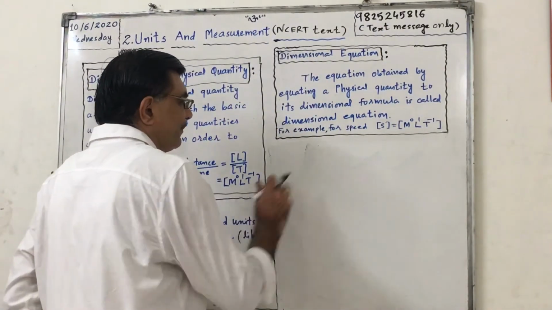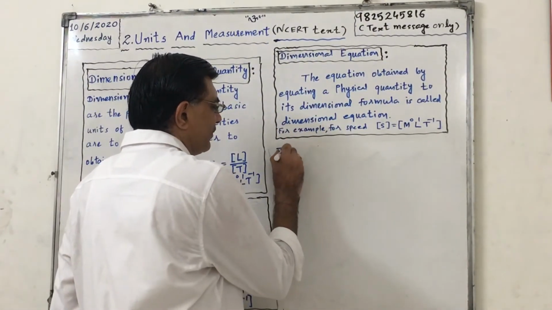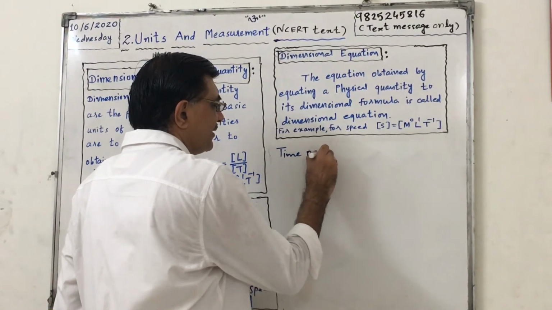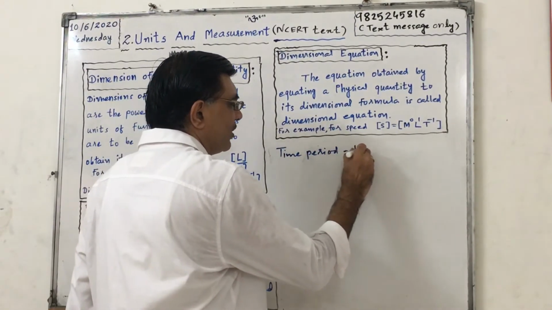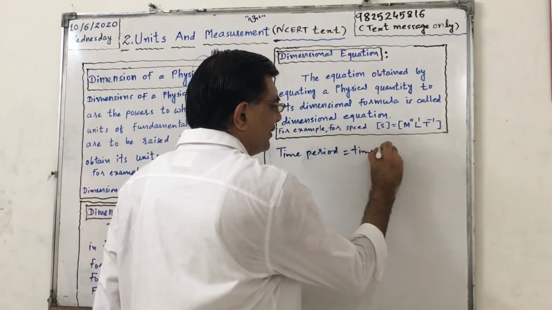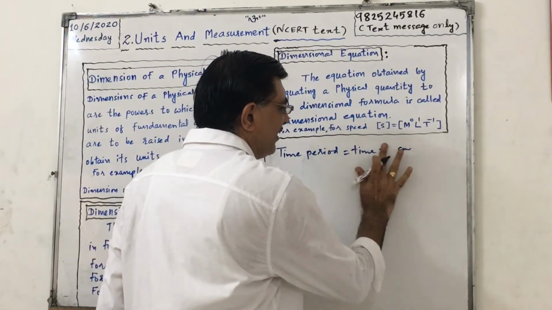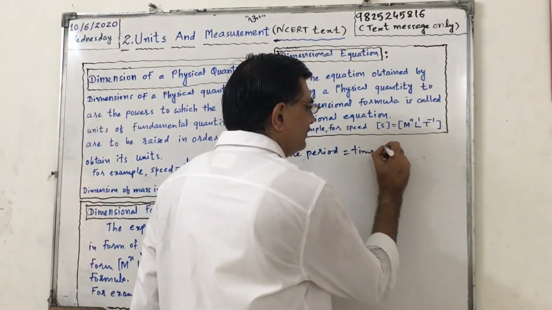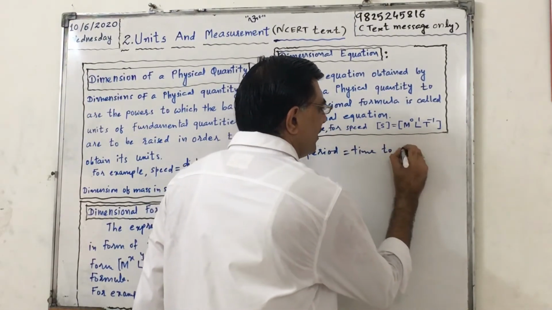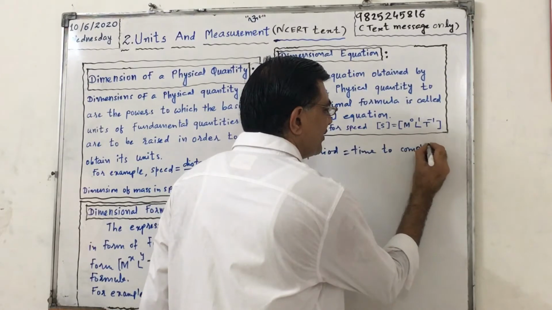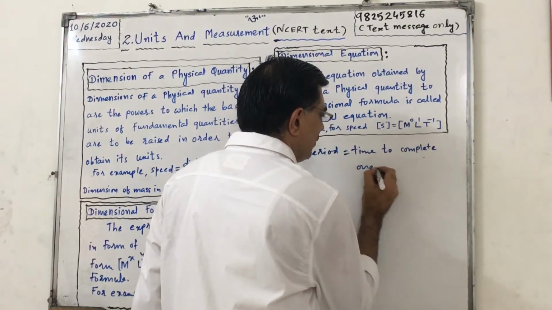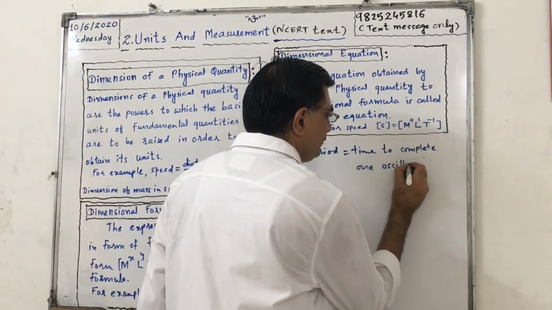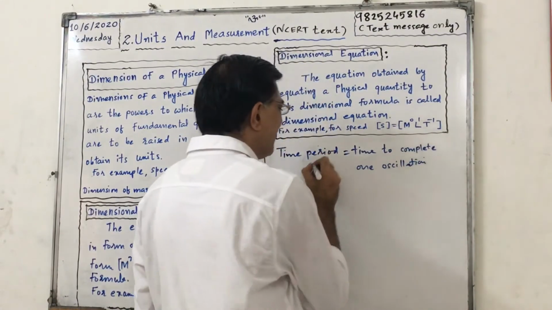Now time period. You know what is time period? It is time to complete one oscillation or revolution. So it is one type of time.